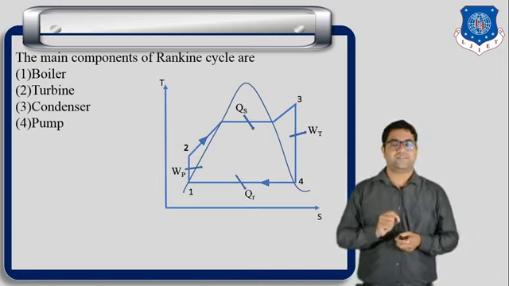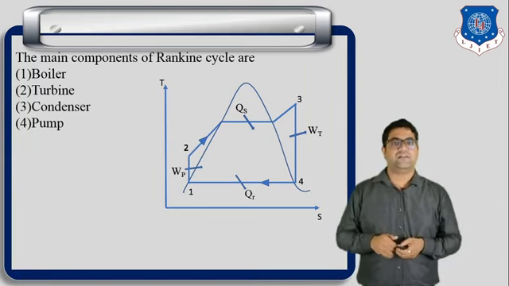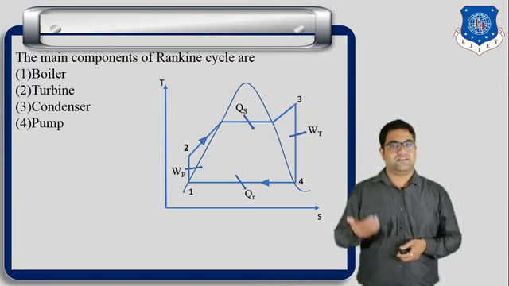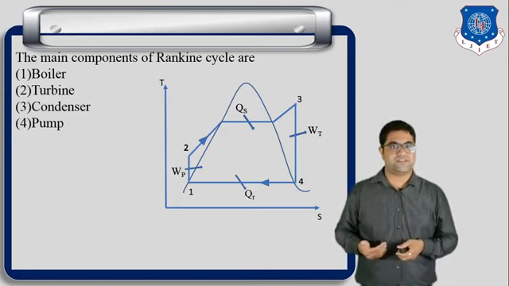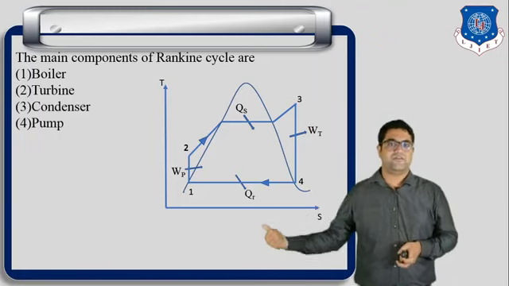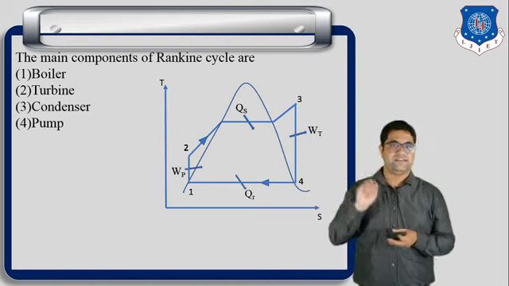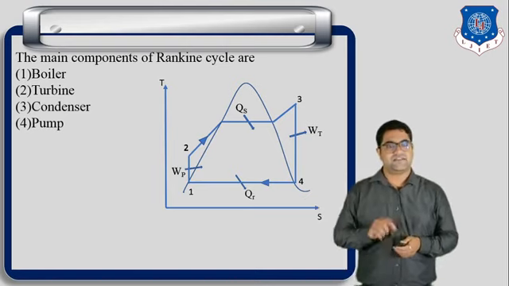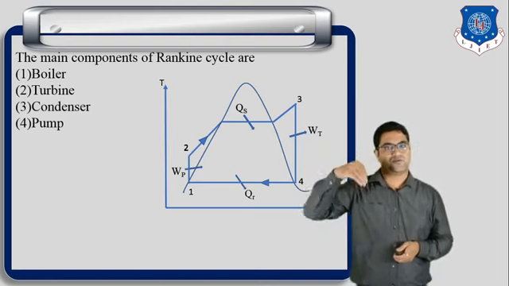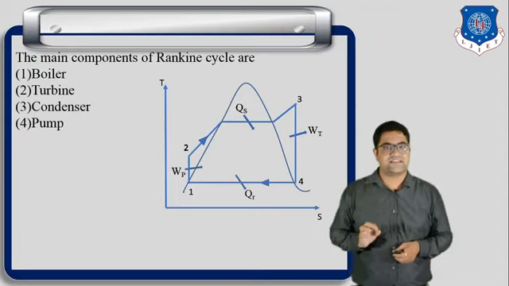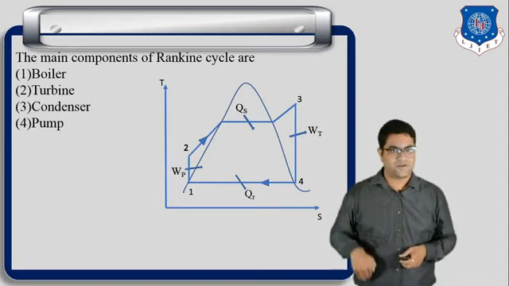Okay, now process number 4 to 1 is the condenser. In the condensation process the steam is converted into water, so it is the heat rejection process. So here we can say that the heat supplied process is process number 2 to 3 and the heat rejection process is process number 4 to 1.